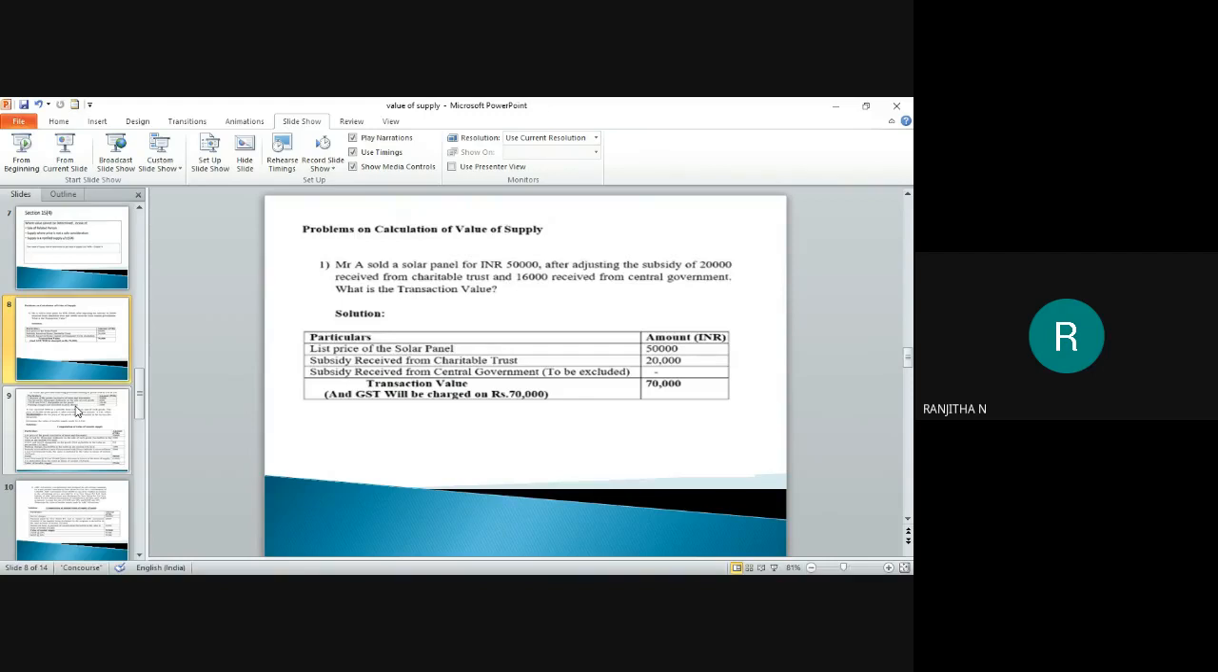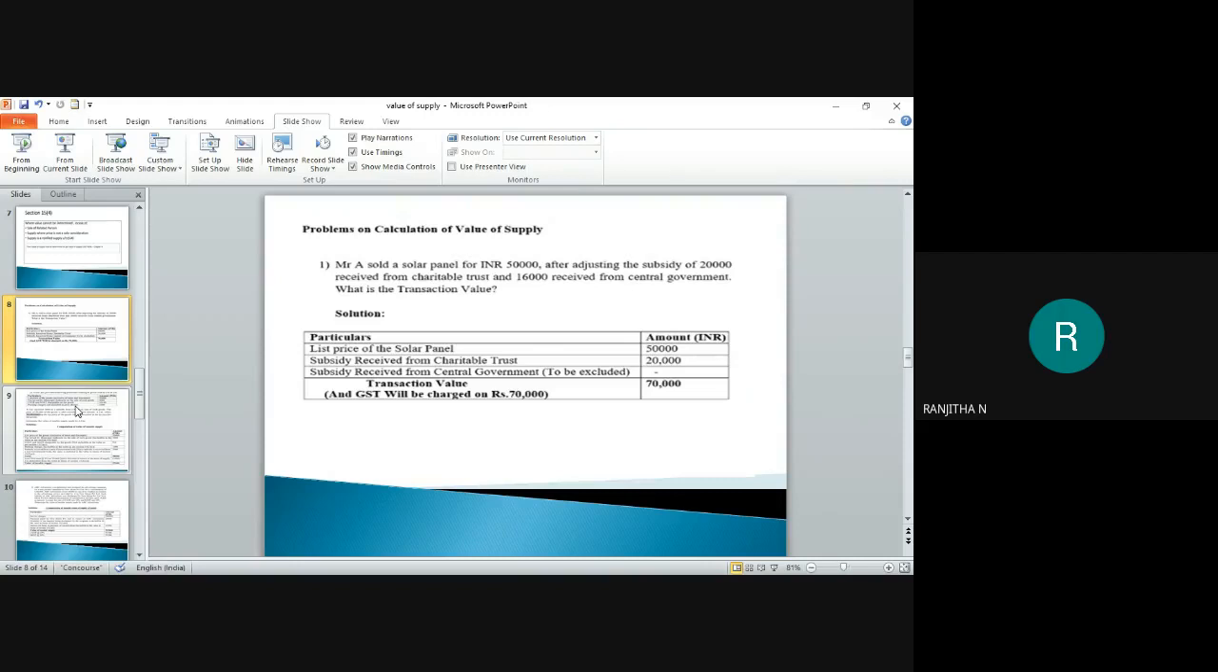Let us solve some practical problems related to the value of supply. The first problem here: Mr. A sold a solar panel for Indian rupees 50,000 after adjusting the subsidy of 20,000 received from a charitable trust and 16,000 received from the central government. You have to find out the transaction value. It's a very simple question. Just moving to the solution of the answer.